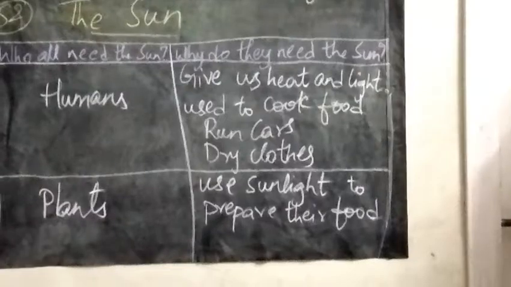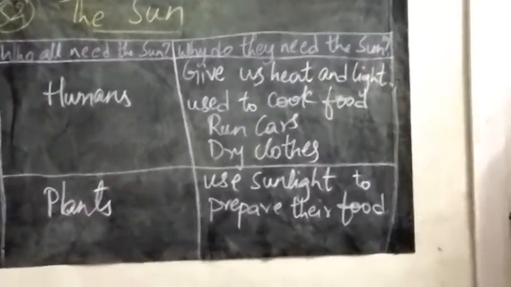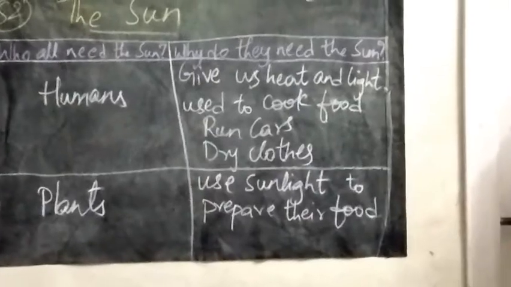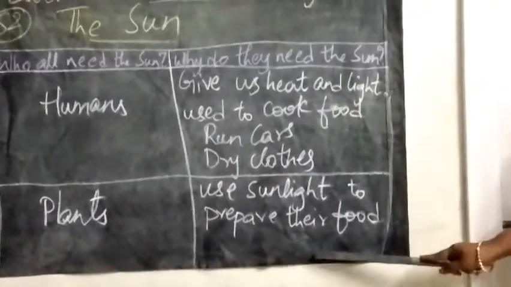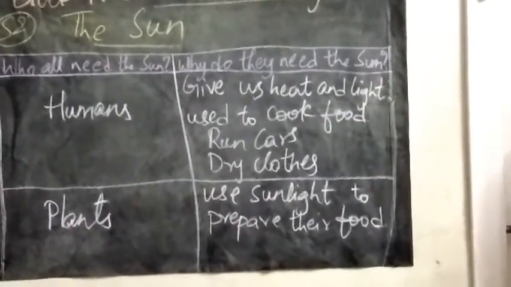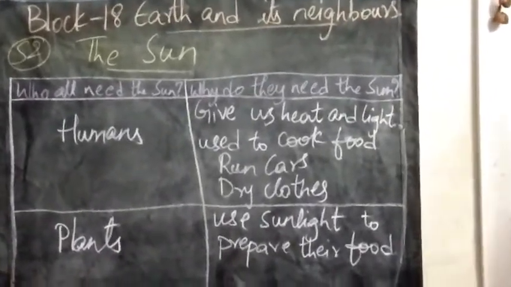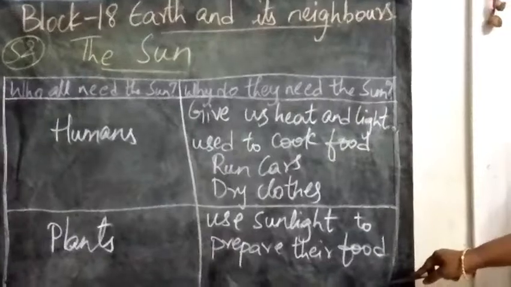The sun is a huge ball of very hot gas. These gases burn to produce heat and light. Plants need sunlight to make their food. We and other animals depend on plants for food. Thus, the sun is important for all living things.